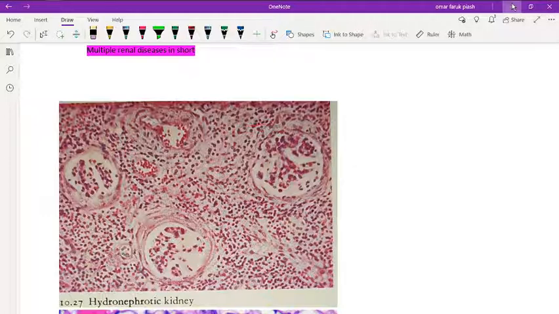Today I would like to discuss multiple renal diseases in short. First of all, hydronephrotic kidney. Hydronephrosis means dilatation of the pelvis and calyces.